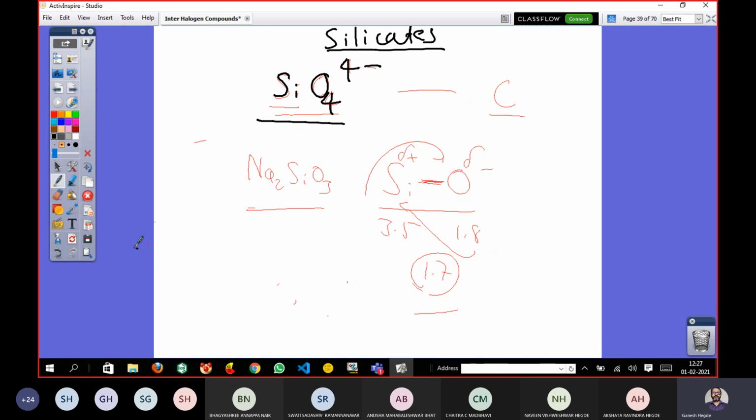Why am I telling this? Because the major ingredient of glass is a silicate. Sand is a silicate, right? And you know the nature of glass. Why do we use glass in our laboratory? Whenever anybody says chemistry laboratory, just close your eyes and think of a chemistry laboratory, you first see some glass vessels, isn't it? Without which you can't imagine a chemistry laboratory at all. All the chemical reactions, various processes were carried out in a glass vessel.